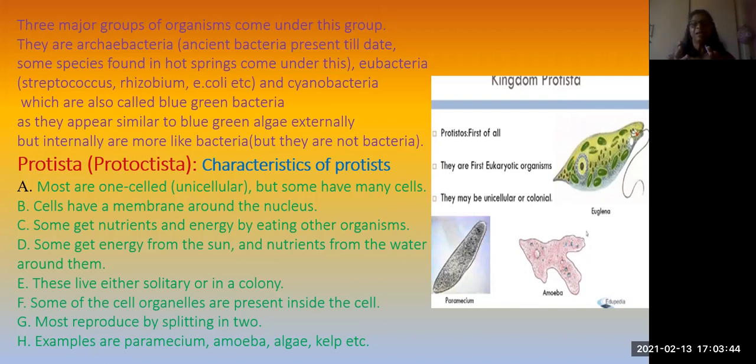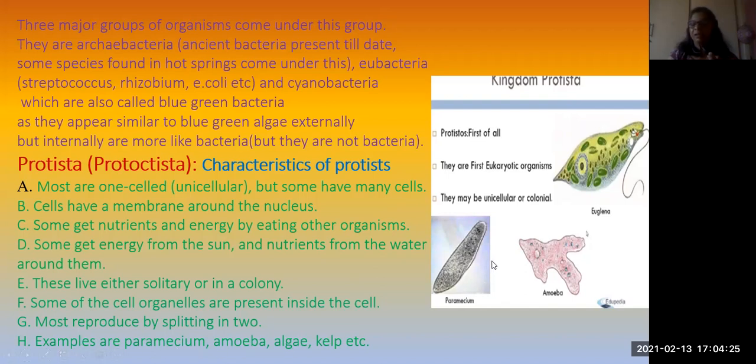Some cell organelles are present inside the cell. That means in prokaryotes there are no cell organelles, but here in Protista cell organelles are present: mitochondria, Golgi complex, lysosomes, all in the single-celled organism. Most reproduce by splitting into two, that means binary fission. Sometimes they undergo multiple fission also. Examples are Paramecium, the slipper animalcule, Amoeba, which keeps changing its structure, algae, and then kelp.